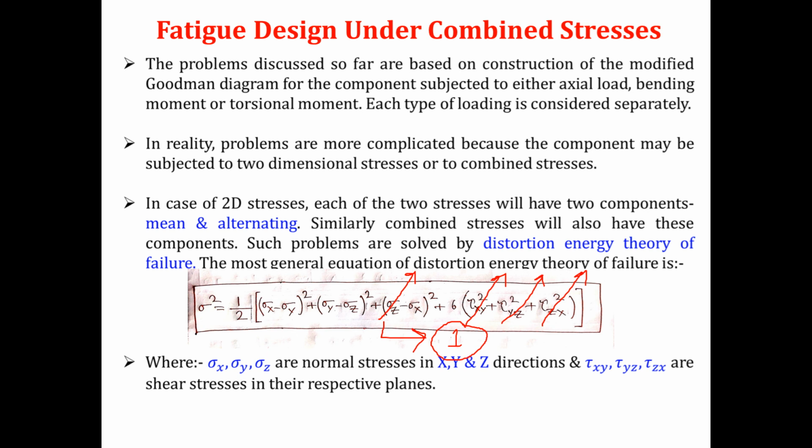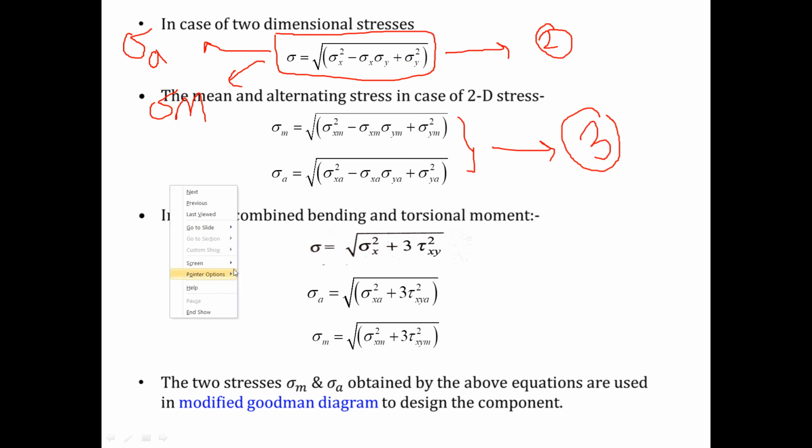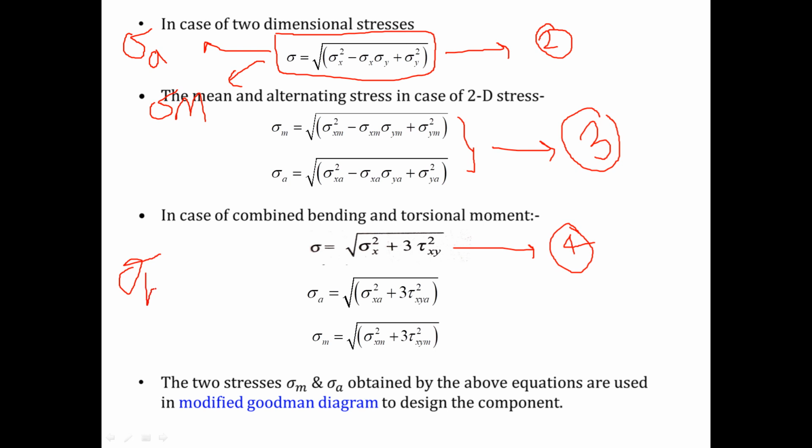When you eliminate these terms from equation number 1, your resulting equation becomes equation number 4, that is sigma is equal to under root sigma x square plus 3 tau xy square, where sigma x is nothing but sigma b, the bending stress acting in the x direction.